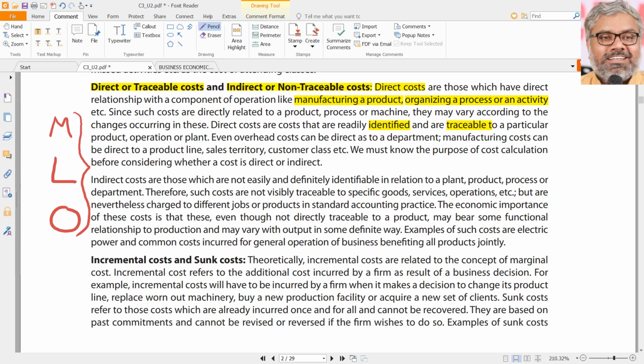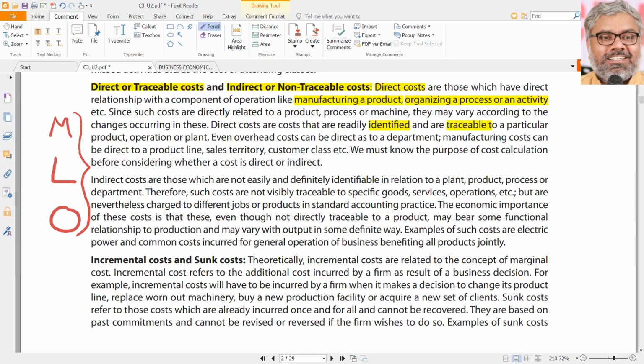If it is possible to be identified, the worker who is working in the factory of Coca-Cola, how much time he will work in order to manufacture so many bottles, so per bottle how much time it takes and what is his hourly payment. If all these calculations are done, the wages paid to the worker who is working to manufacture this bottle of Coca-Cola can be identified with the per bottle cost of Coca-Cola. But once again, the watchman who is there at the factory gate or the security officer who is having surveillance over the CCTV cameras of the factory and office, their salaries cannot be tracked with production, but they are also paid. That is also labor, but that is not direct labor.